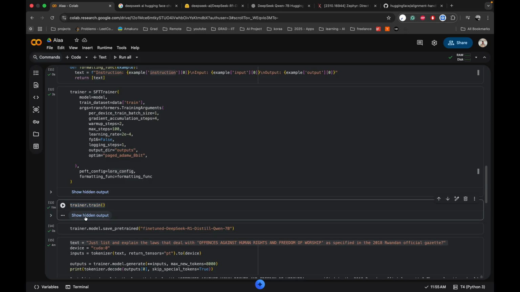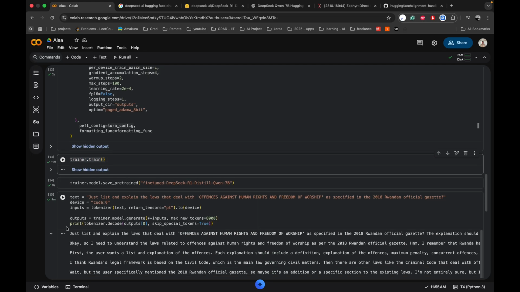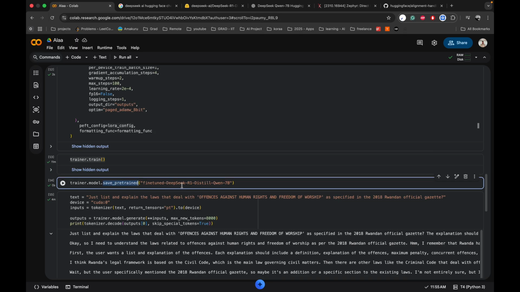So you can see this part takes so much time, and then after that I will save my pre-trained model to a custom name so that I can either upload it to Hugging Face and also use it as I want.